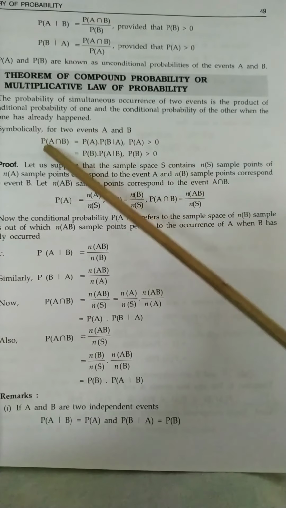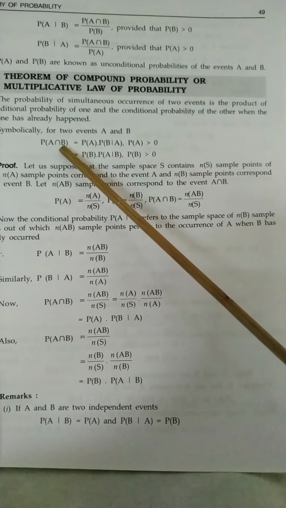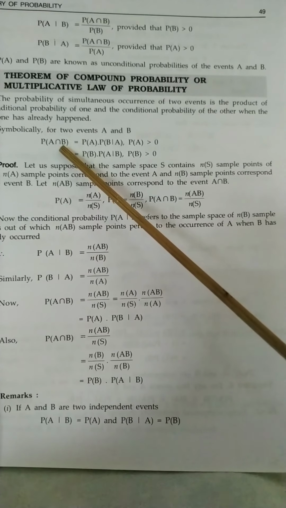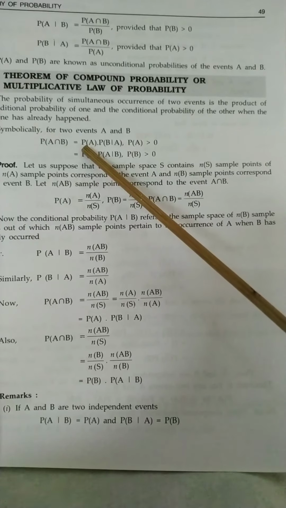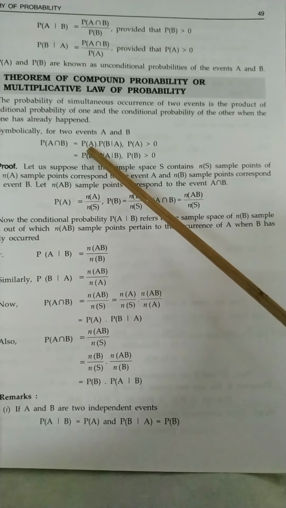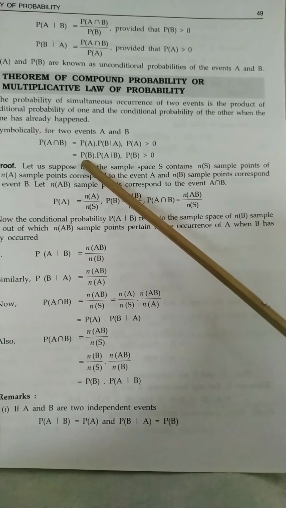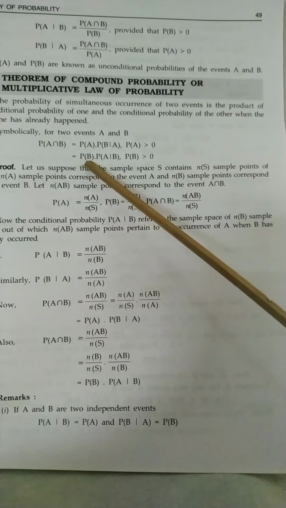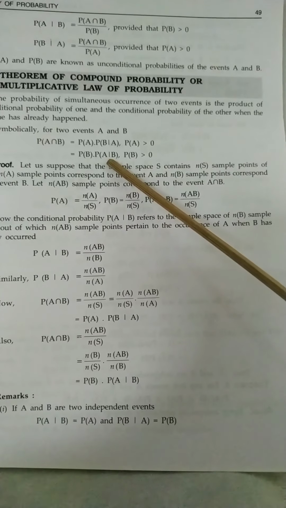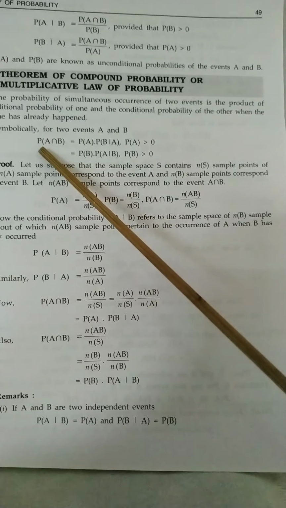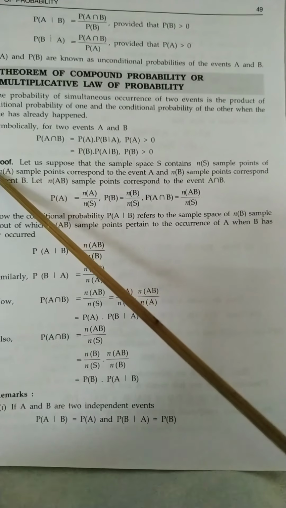If A and B are two events, then probability of A intersection B, that means simultaneous happening of the two events, is equal to the product of these two event probabilities: the unconditional probability of the first and the conditional probability of the second. Or we can write it this way also: the unconditional probability of the second into the conditional probability of the first one. So this is called the multiplicative law of probability. Now look at the proof.